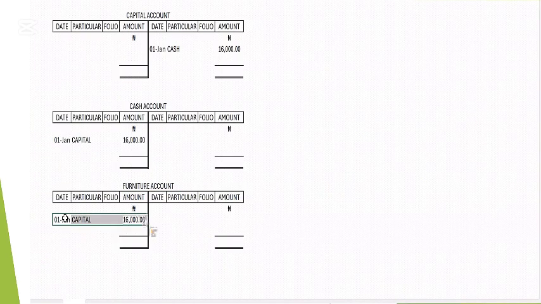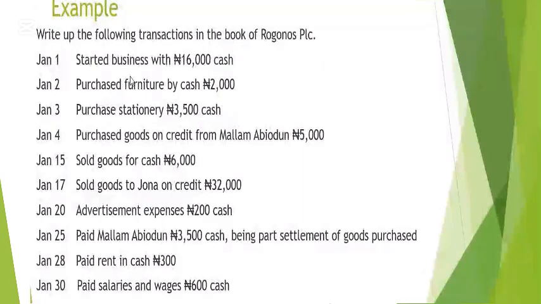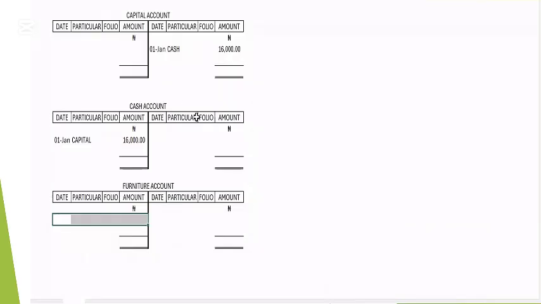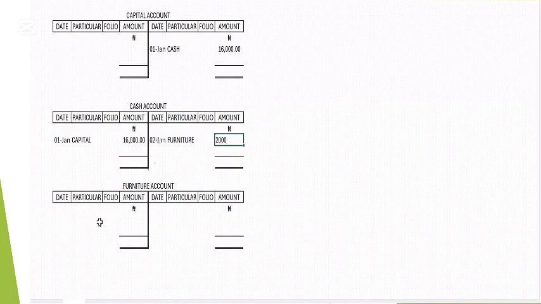So let's keep the transaction now. How much was paid for the furniture? We paid cash 2,000. So coming here, the date is the 2nd. We paid for furniture, so we credit cash 2,000, while we are receiving the furniture, so we come to the debit side of the furniture account, 2nd. Here the narration will be bought for cash. How much is it? 2,000. So now we are done with that.